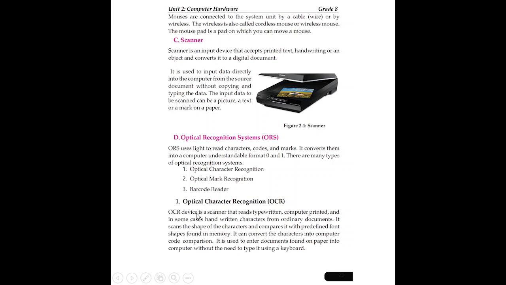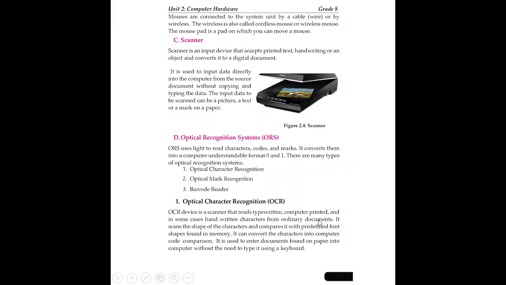Optical character recognition is a scanner device that reads typewritten text. When you think about recognition as an input device, I am talking about letters and numbers found on the keyboard, the same as on paper in hard copy form, or in another form, which it is possible to input to the computer system. The optical character recognition device is a scanner that reads typewritten, computer printed, and in some cases handwritten characters from ordinary documents.